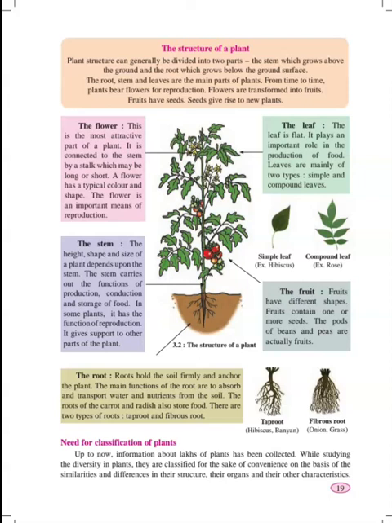These are two types of roots. One is taproot and another is fibrous root. This plant of a tomato shows us different parts of the plant. You can see it is labeled. It has fruits, it has leaves, it has flowers, stem, root inside the soil.